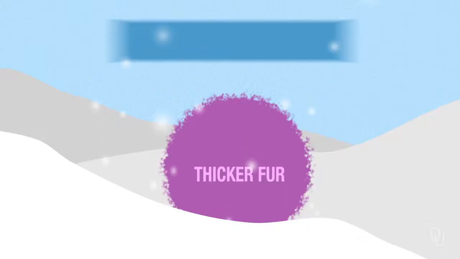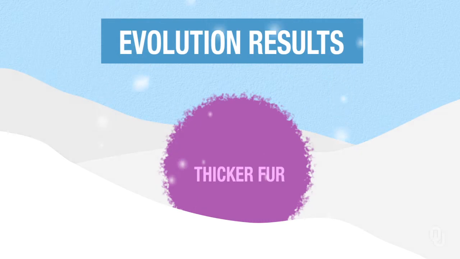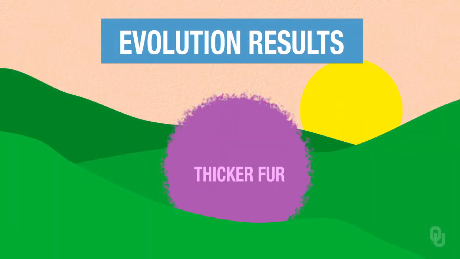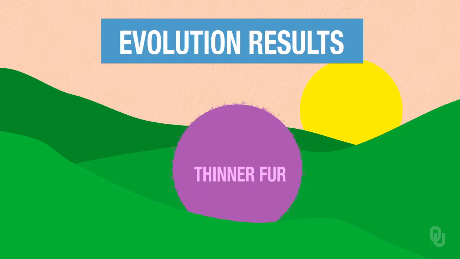What is advantageous in one environment can be disadvantageous in another. For example, we can imagine that in time the climate will change, eventually to be warmer. Now the selective pressure may favor alleles for thinner fur, and then, all things being equal, the frequency of the thicker fur trait will begin to drop. In other words, what selection favors will change, and can be as unpredictable as the weather, arguably even more so.